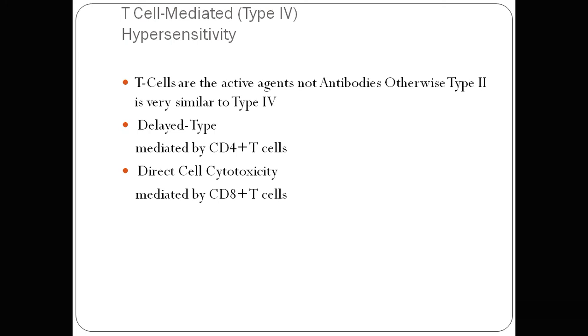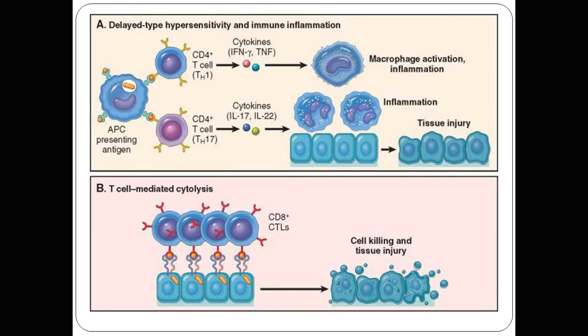Type 4 reaction is a very important reaction. It is called the T cell mediated hypersensitivity reaction, or the delayed type hypersensitivity reaction. It is mediated by CD4 T cells and CD8 T cells. In the top diagram for the delayed type reaction, the APC processes the antigen and presents it to the CD4 T cells: T helper 1 cells and T helper 17 cells.